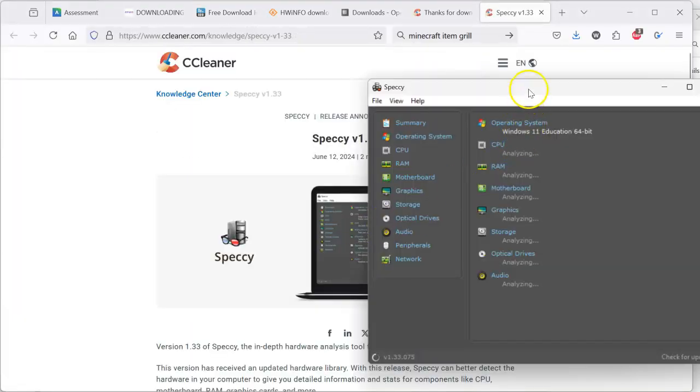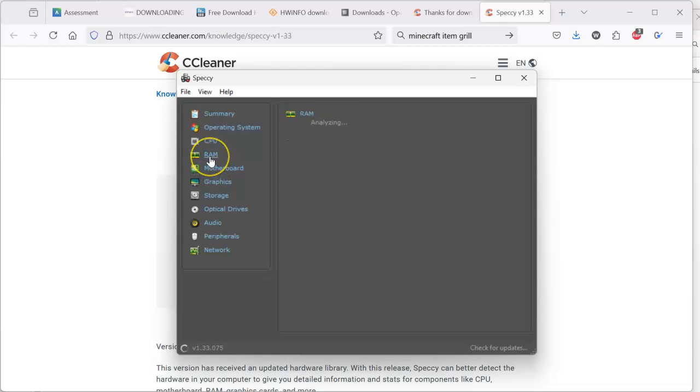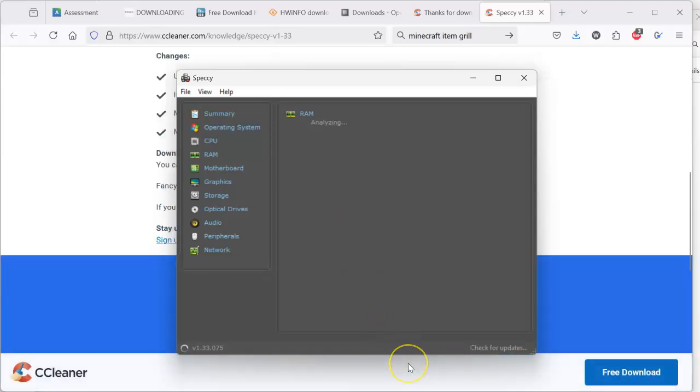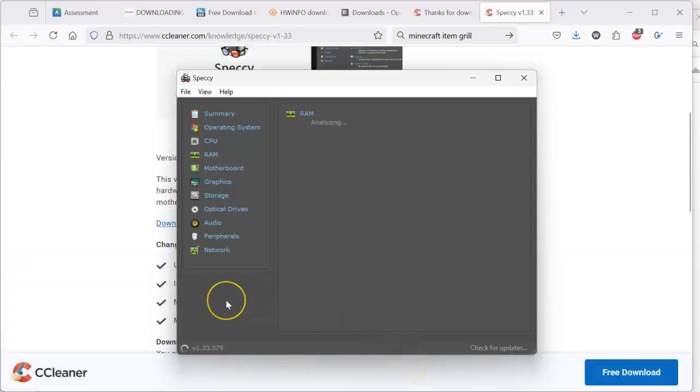And there it goes. It gives you some basic information. Analyzes your RAM. Those guys are all free. They're ways to look at hardware without actually having to look at your hardware. There we go. Have some fun.